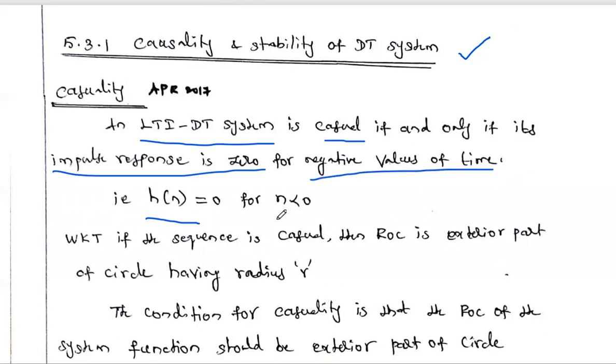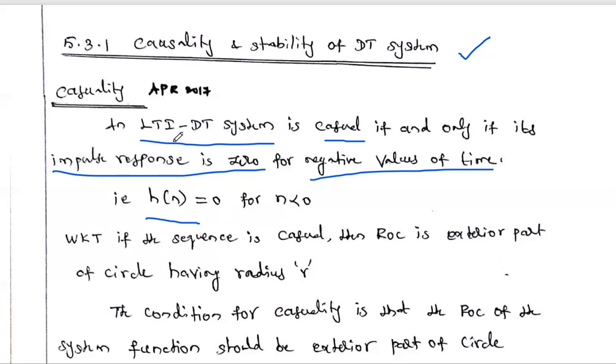For n less than 0, if the impulse response value is 0, then the corresponding system is said to be causal. So the impulse response h of n is only available on the positive time axis, which means the system is causal.